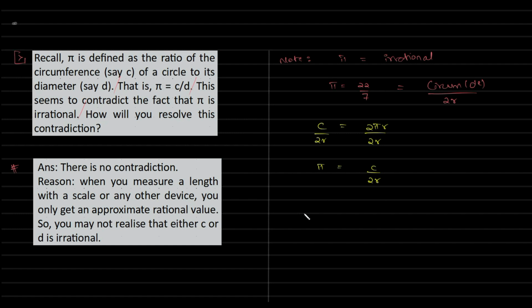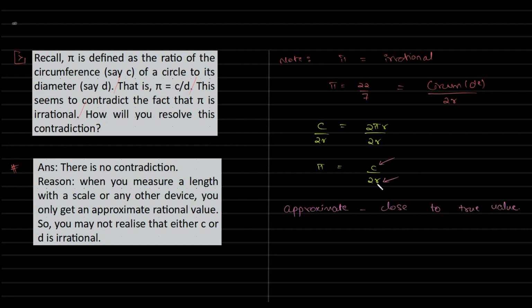See, all of these calculations are approximate to the true value. That is, it is close to, or very close to, the true value. It's not the exact value, it's close to the true value. So either C or R, when we measure using any kind of device or tool or method, we end up taking an approximate value, not the exact value.